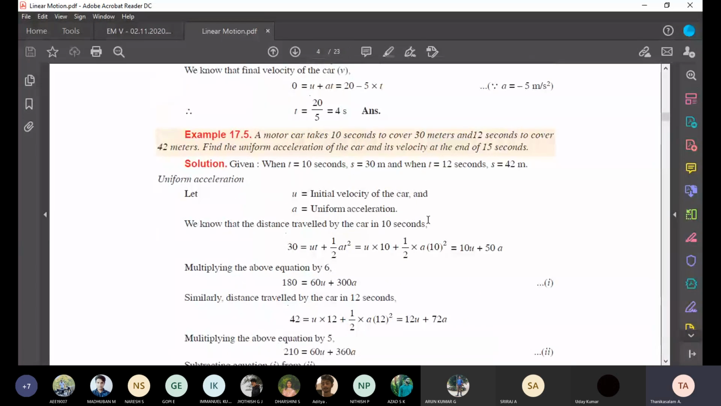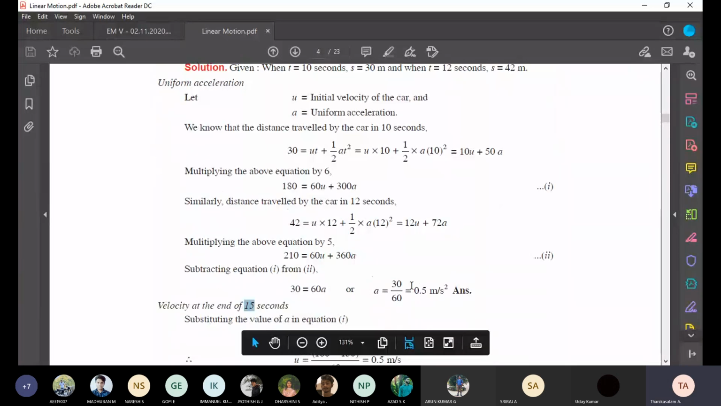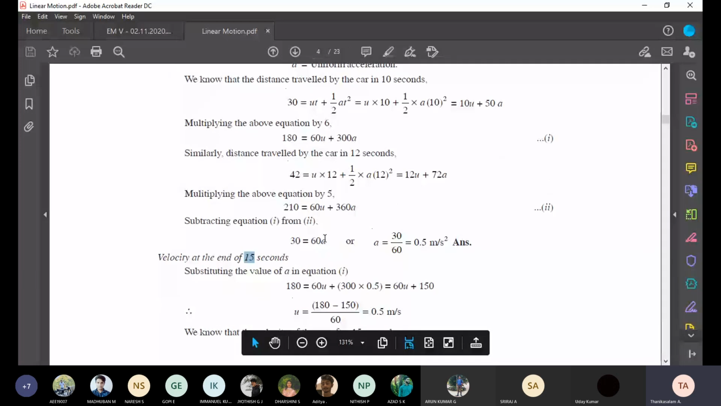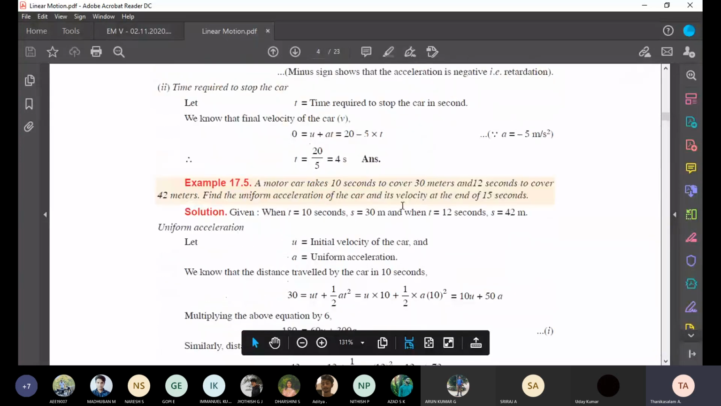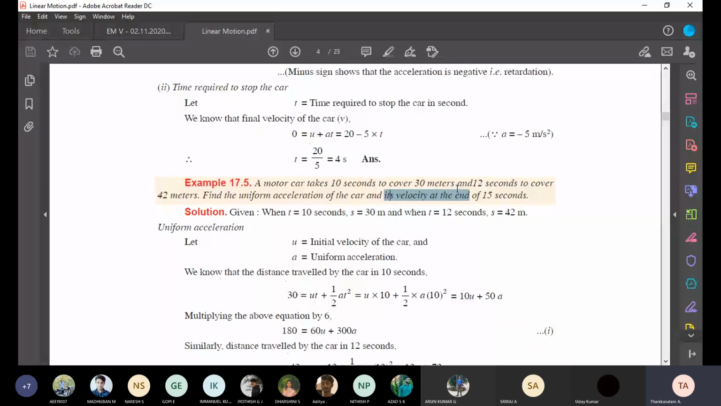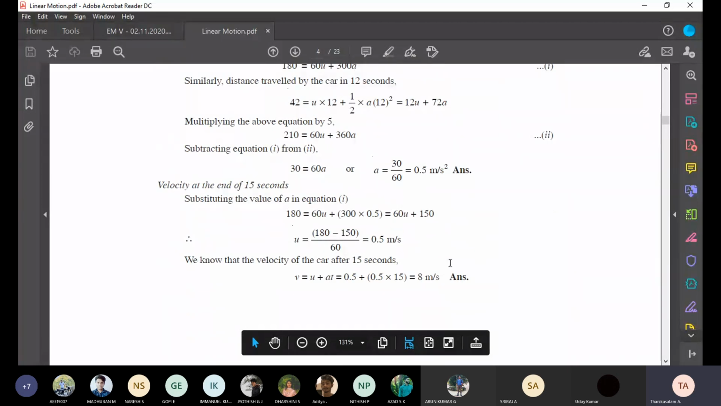Understand? In this question, two conditions were given, so we formed two equations and simplified. Then we got A. After calculating A, we applied it in equation 1 and got U. The final aim is the velocity at the end of 15 seconds, that is the final velocity. So with V equal to U plus AT, we got 8 meter per second.